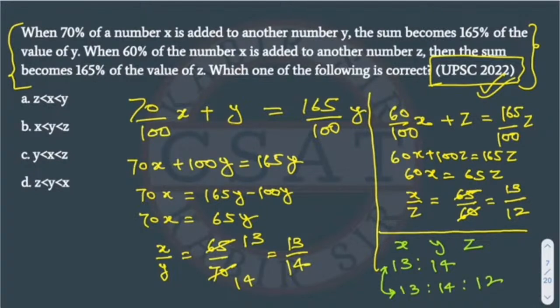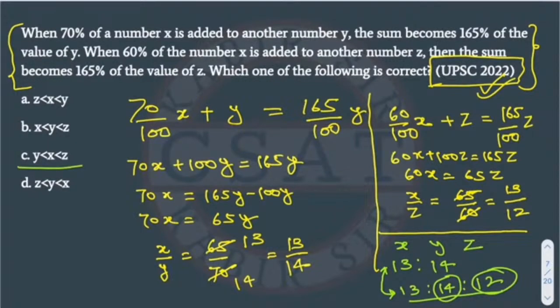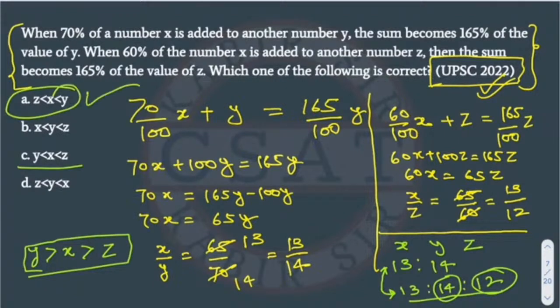Now here we can see the largest number is 14, which is y, and the smallest is z, right? So from here we can see y is greatest, then x, and the smallest is z. So this will be our answer. This is option A, right? So option A is our answer.